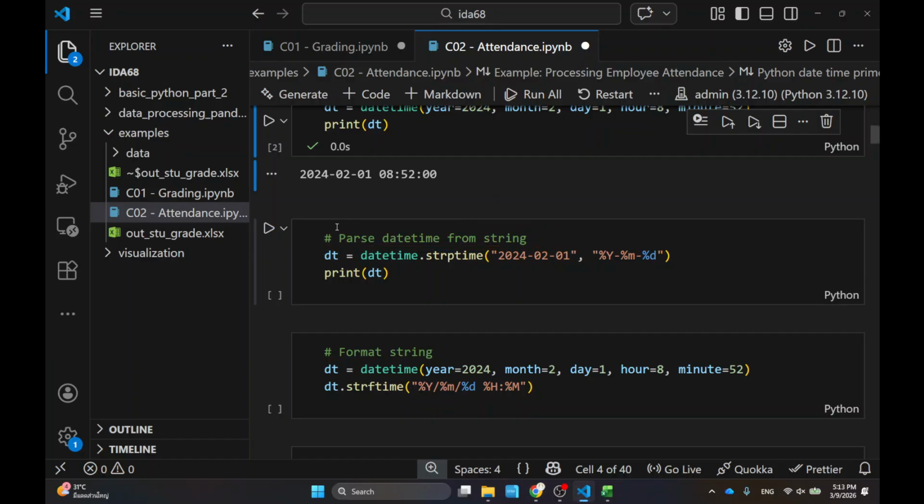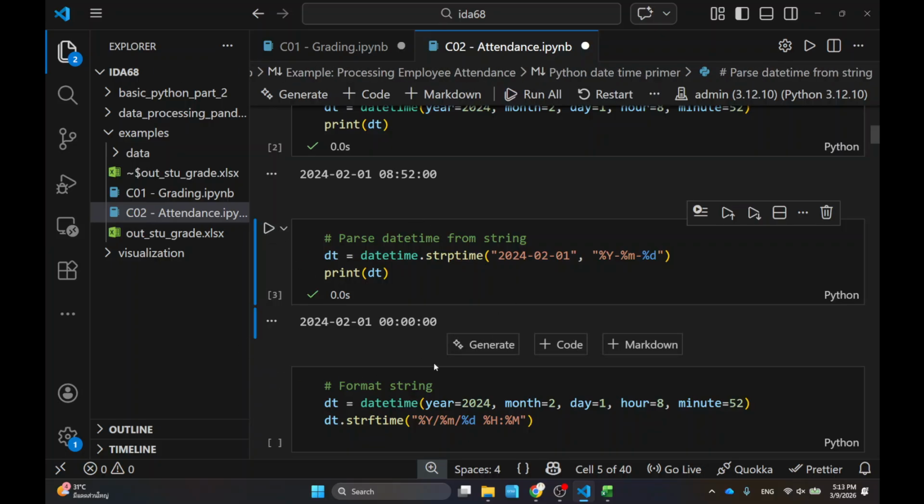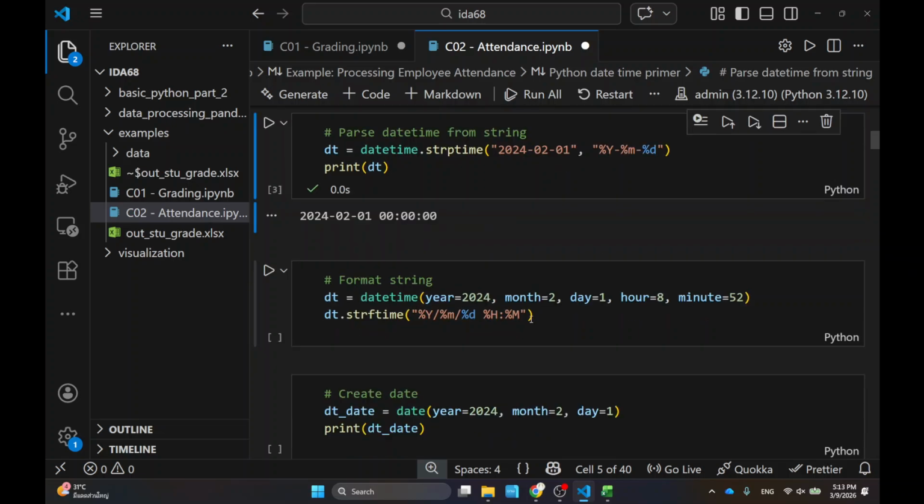So again, I can print it like this. And even if I only have the date, the time is actually encoded in there. So if you don't give it the time, then it will just be midnight. And once I have the datetime in my object, I can always put it back into my string. So this is particularly nice when you want to output your data.